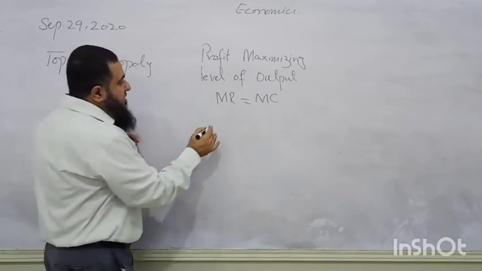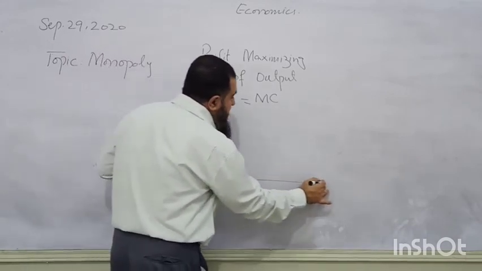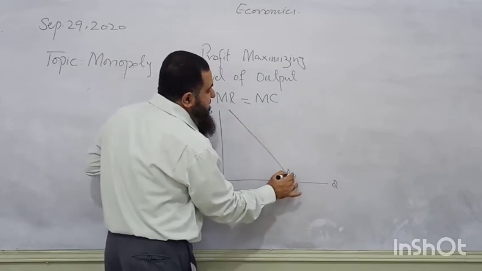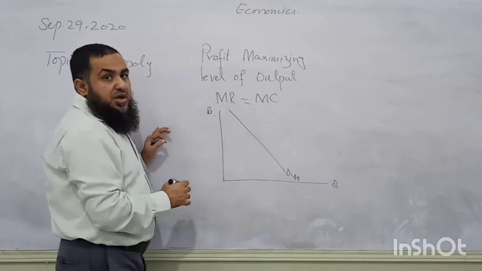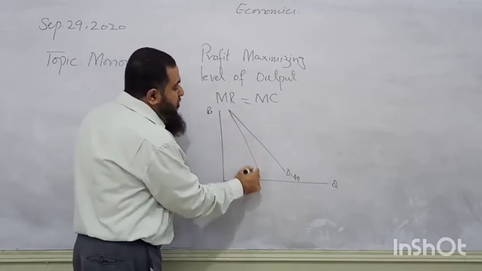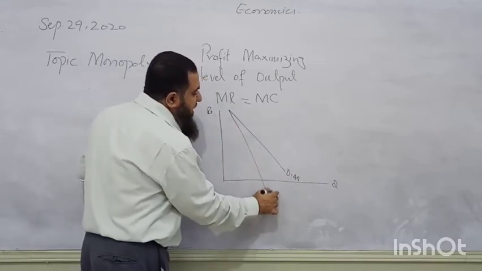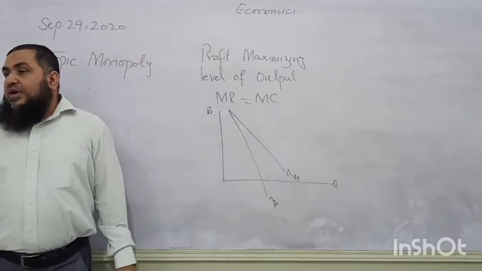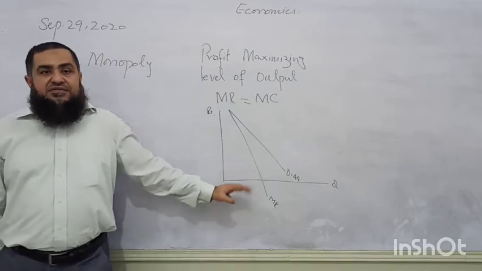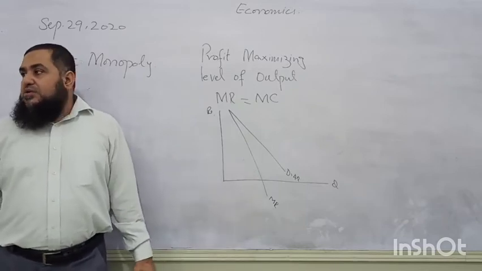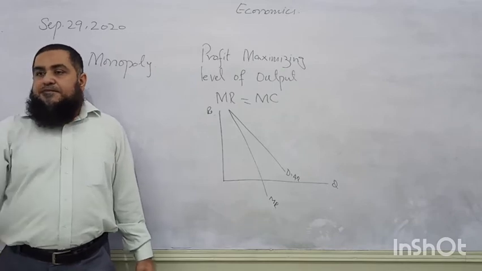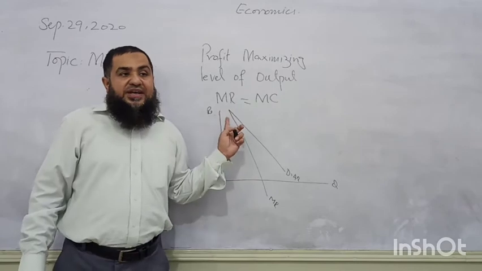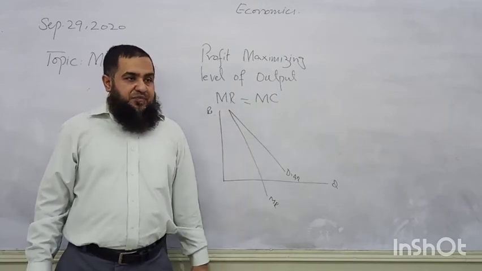Now I am going to draw it. This is a demand curve which is inelastic. Now marginal revenue starts from the same point as the average revenue starts, but marginal revenue is twice as steep as the average revenue. Okay, marginal revenue is twice as steep as average revenue.